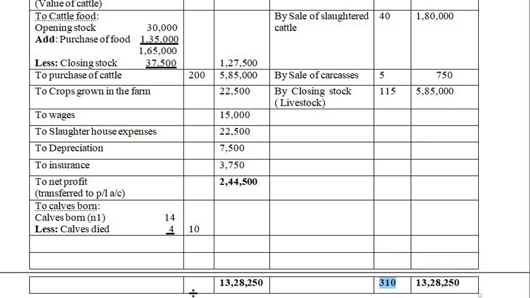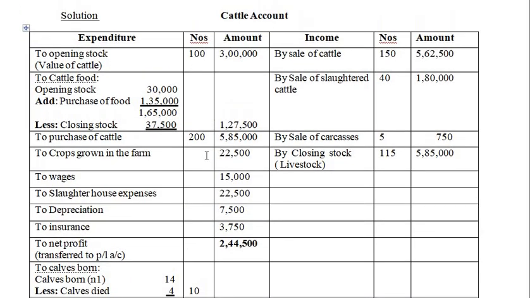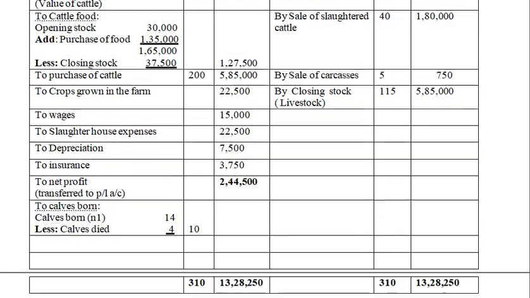The same you will write to the expenses side, 310. Balance of it, if you see the number column, this must tally, that is 100 plus 200 plus 10, 310, and here 150 plus 40 plus 5 plus 115 will also range to 310.